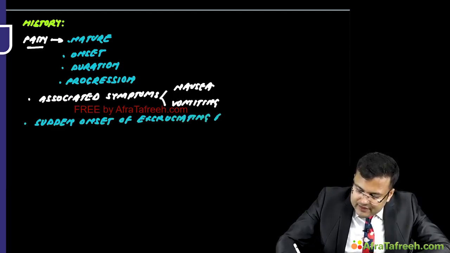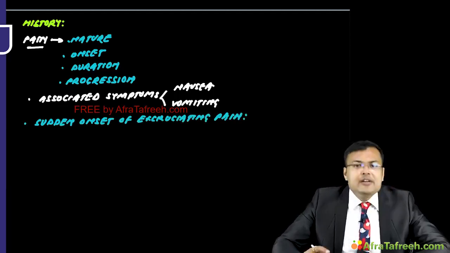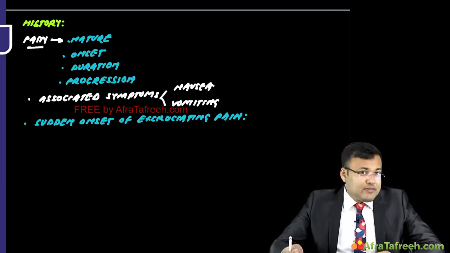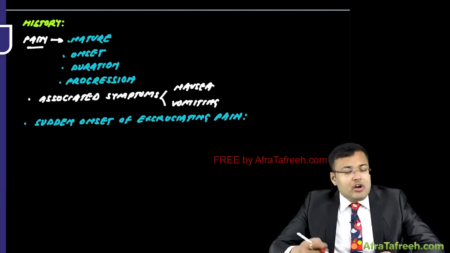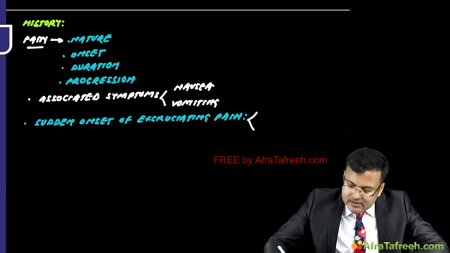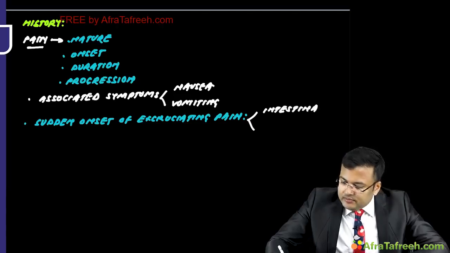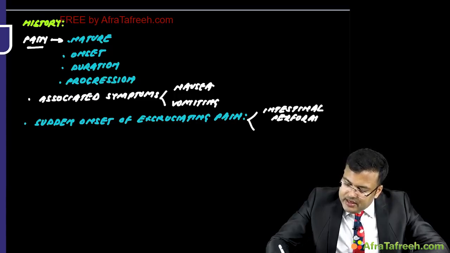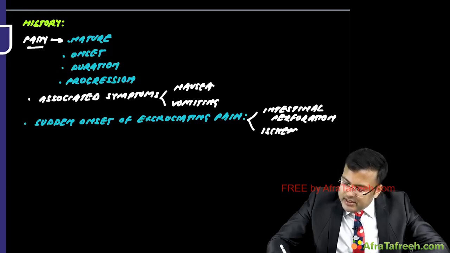This kind of feature is suggestive of intestinal perforation, or ischemia because of arterial embolization.